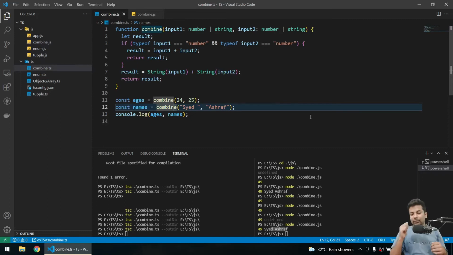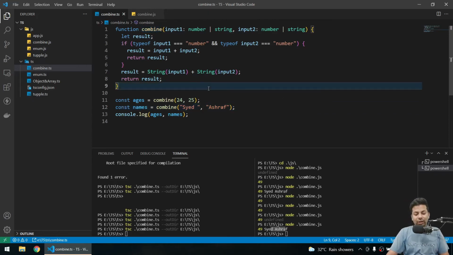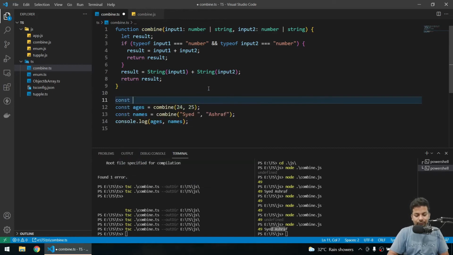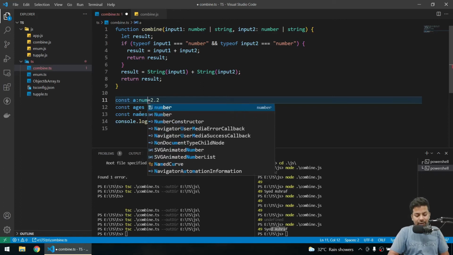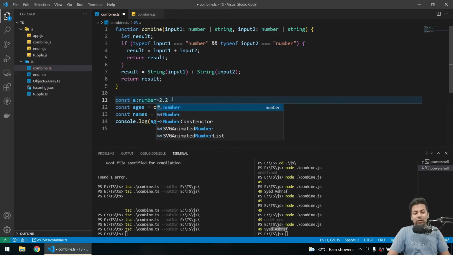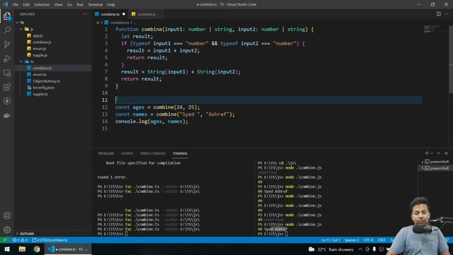So this was union. Now there is something called literals. Literals are when you are sure of a value. Suppose you are saying const a equals 2.2. Now here you are sure it will always be 2.2. You can see a is 2.2 because it's a type. You are not saying it's an integer or a number, you're directly declaring the value because you are sure of it. Or you say number because you are sure it will be a number. That's called literals. So how do we do it here?